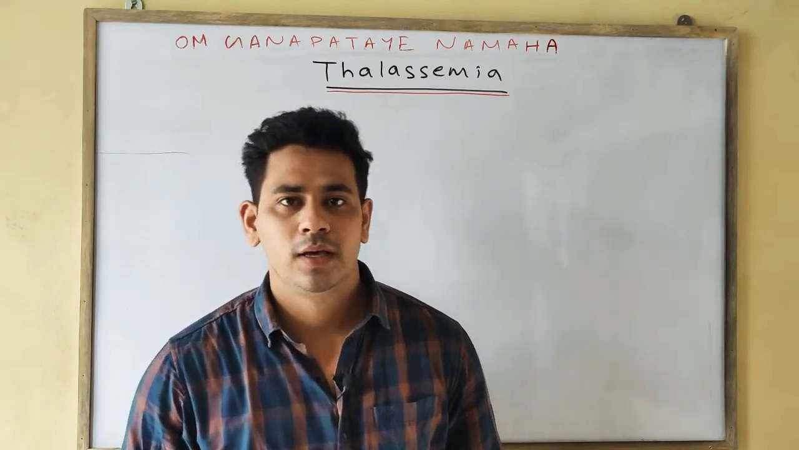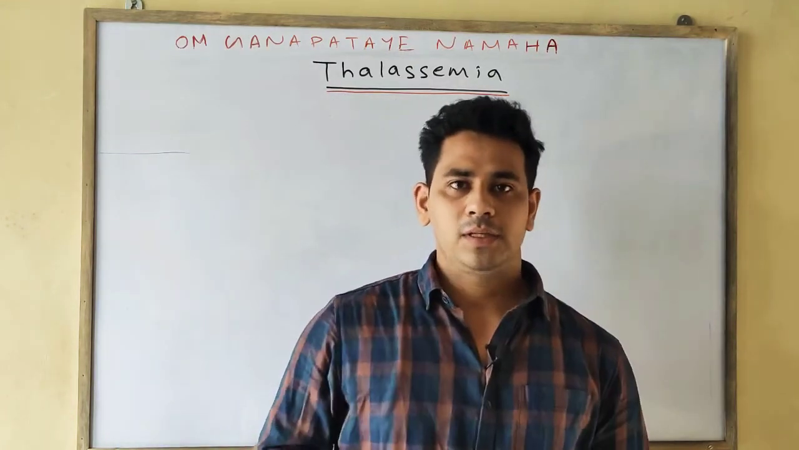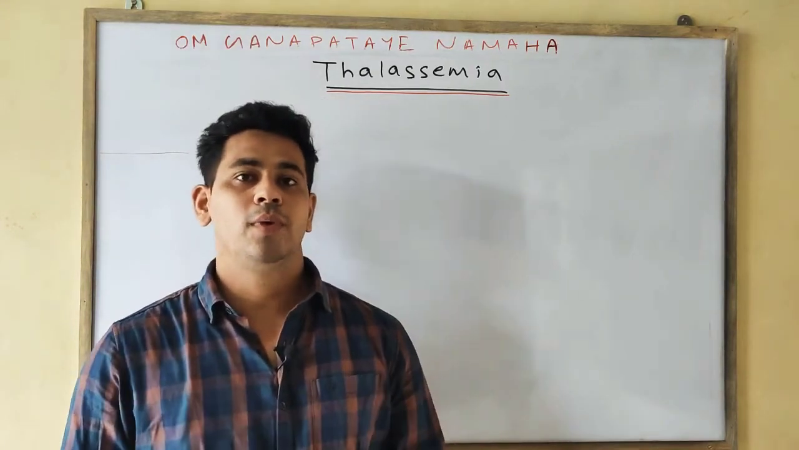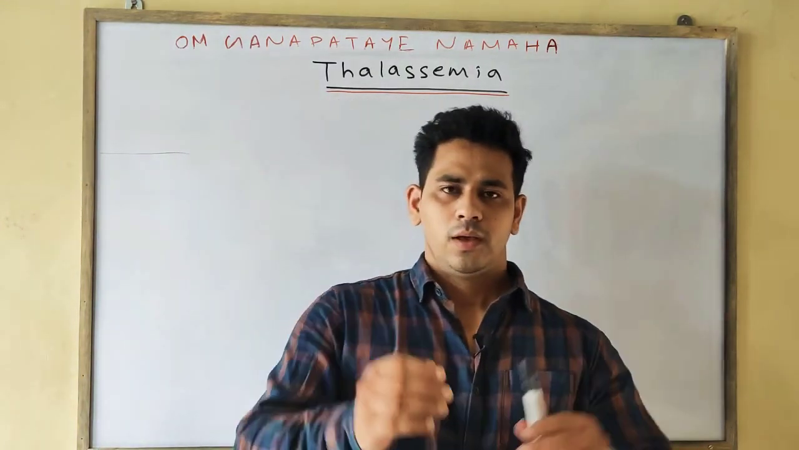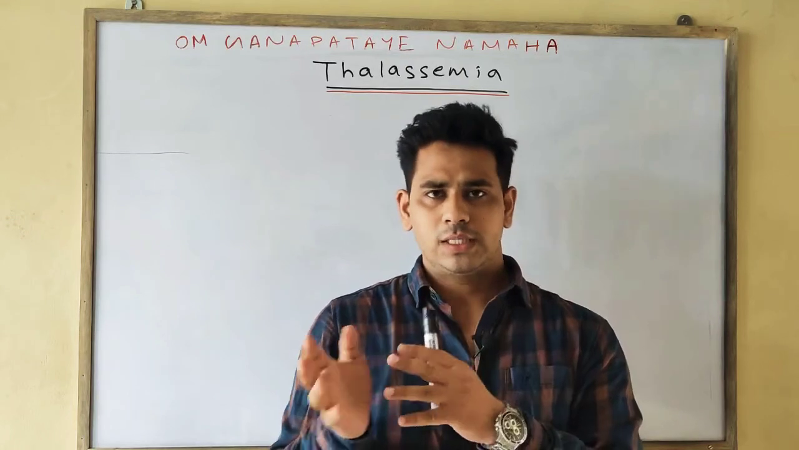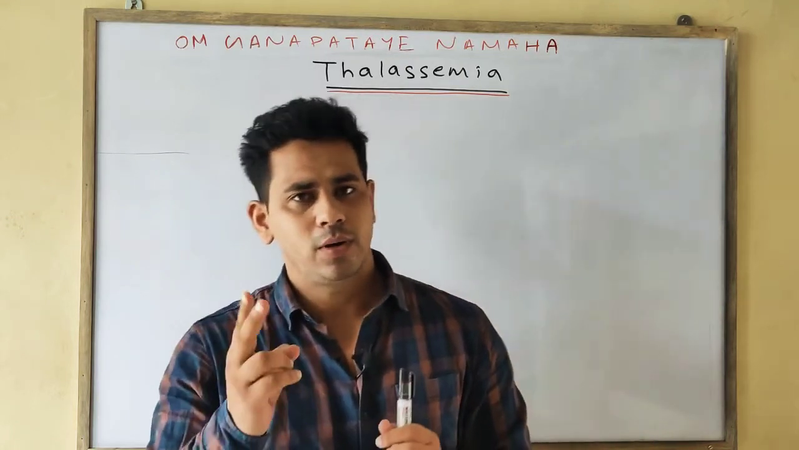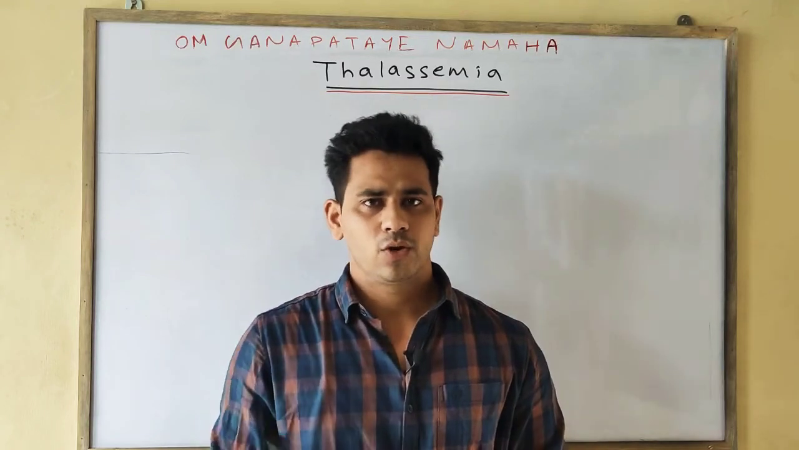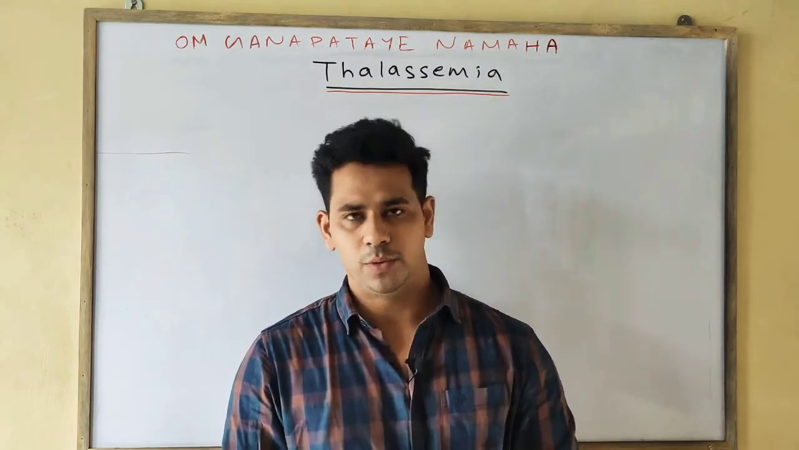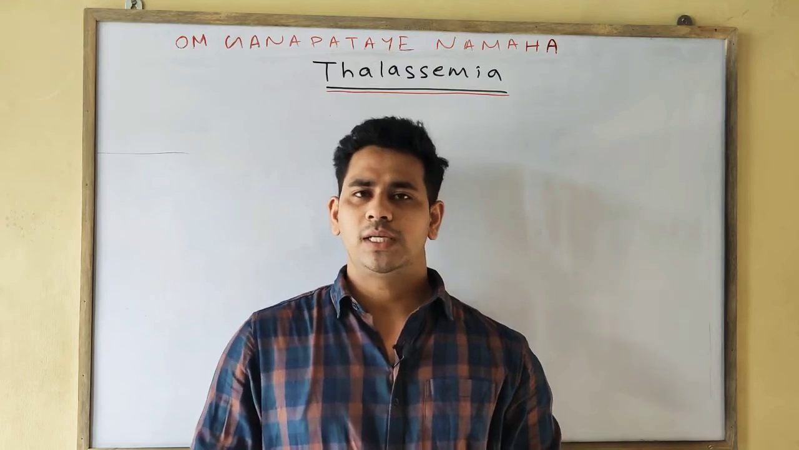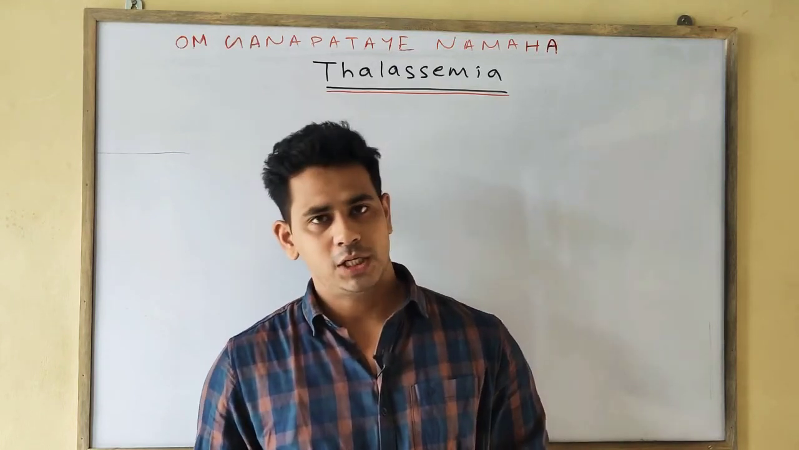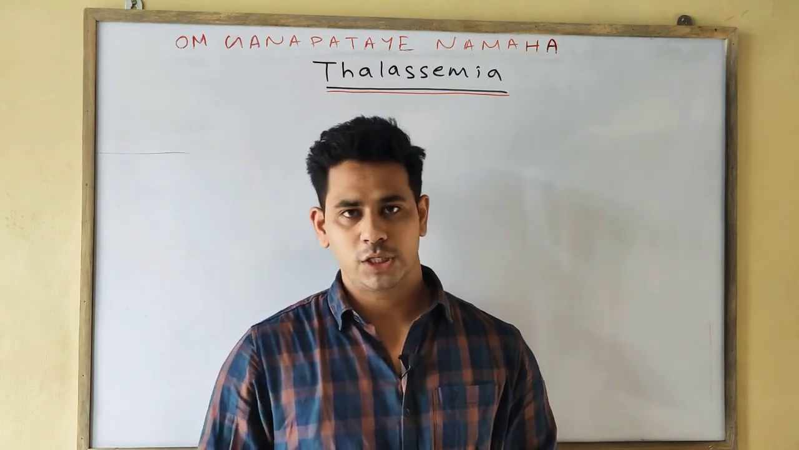Hello students, in the previous class we discussed chromosomal aberration. In the chromosomal changes, we discussed two types. One is structural changes, the other is numerical chromosomal change, or we can say genomic mutation. In the structural change we discussed four types: duplication, deletion, inversion and translocation.